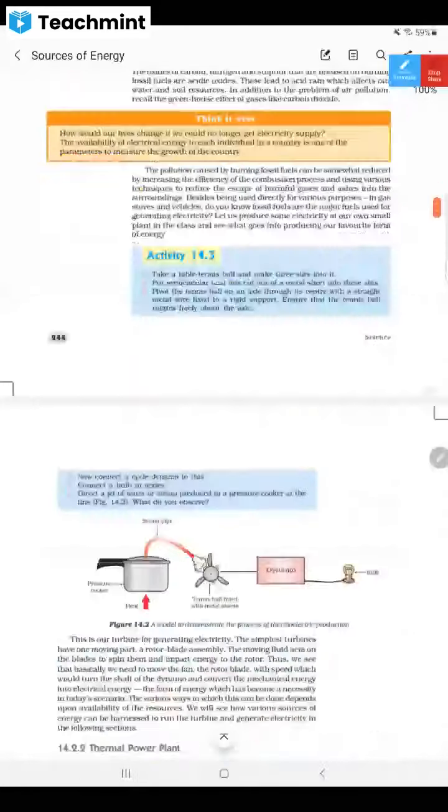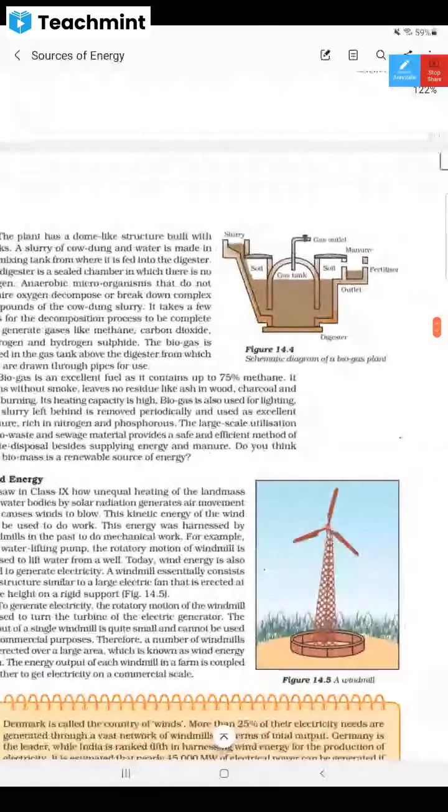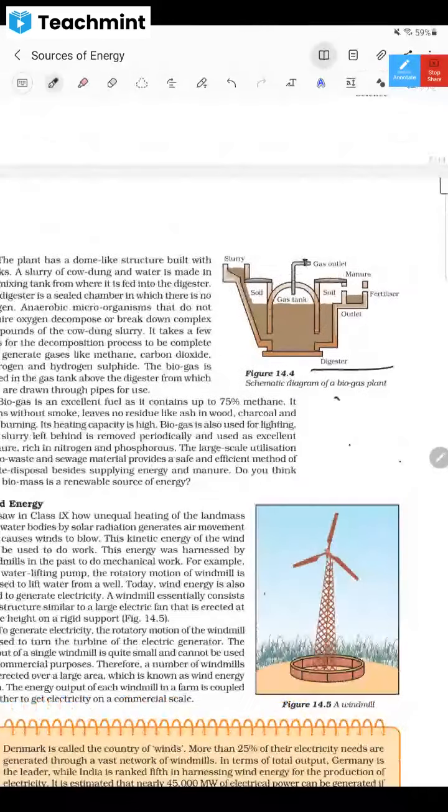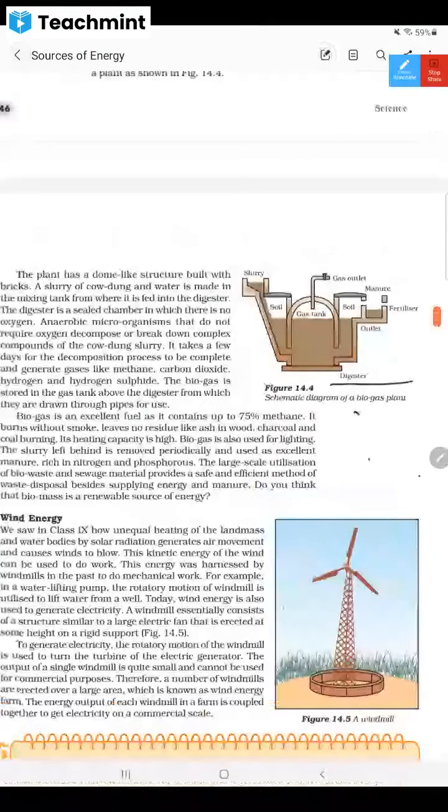Here we have this biogas plant. Let me show you. Give me a minute, let it load. You can see here, this is the diagram for the biogas plant. Are you able to see this, dear children? Just confirm. Yes, sir. Just give me a minute so that I can adjust the settings. It got stuck, I guess. Just a minute, dear children.